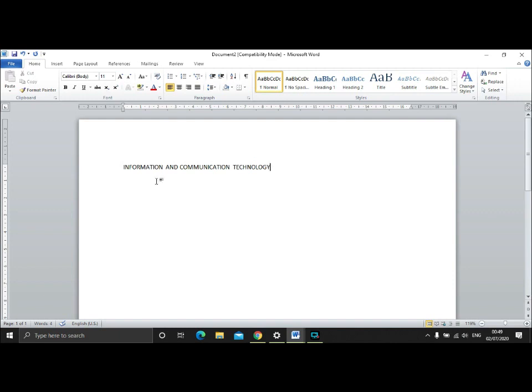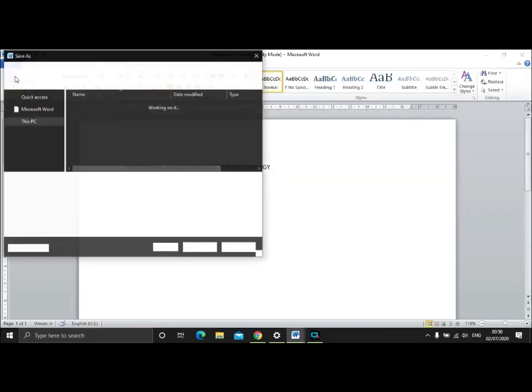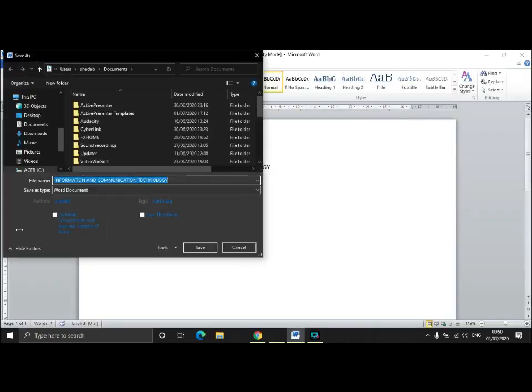If we do our work on Microsoft Word and require to save it, for saving the content we can again take the help of the file menu, click on file and click on save. We can use save as also. As you click on the save option, a dialog box comes up. This is the save as dialog box, and here in file name you type a name with which you want to save this particular file.